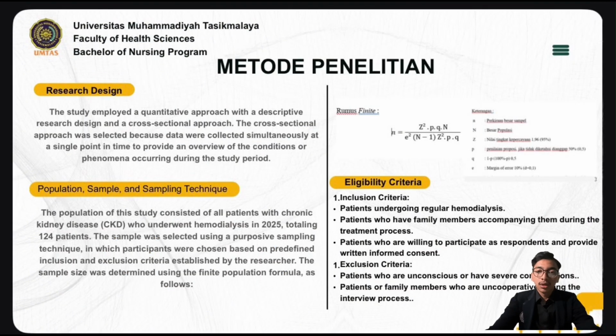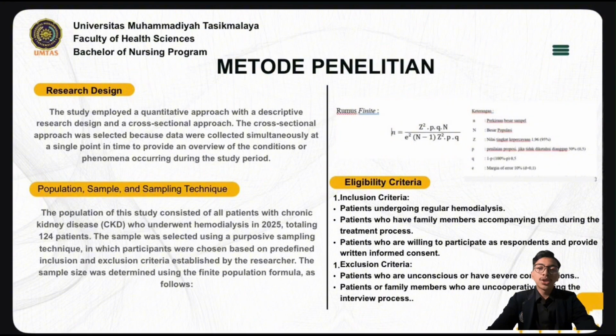Research method. Research design: the study employed a quantitative approach with a descriptive research design and cross-sectional approach. The cross-sectional approach was selected because data were collected simultaneously at a single point in time to provide an overview of the conditions or phenomena occurring during the study period.